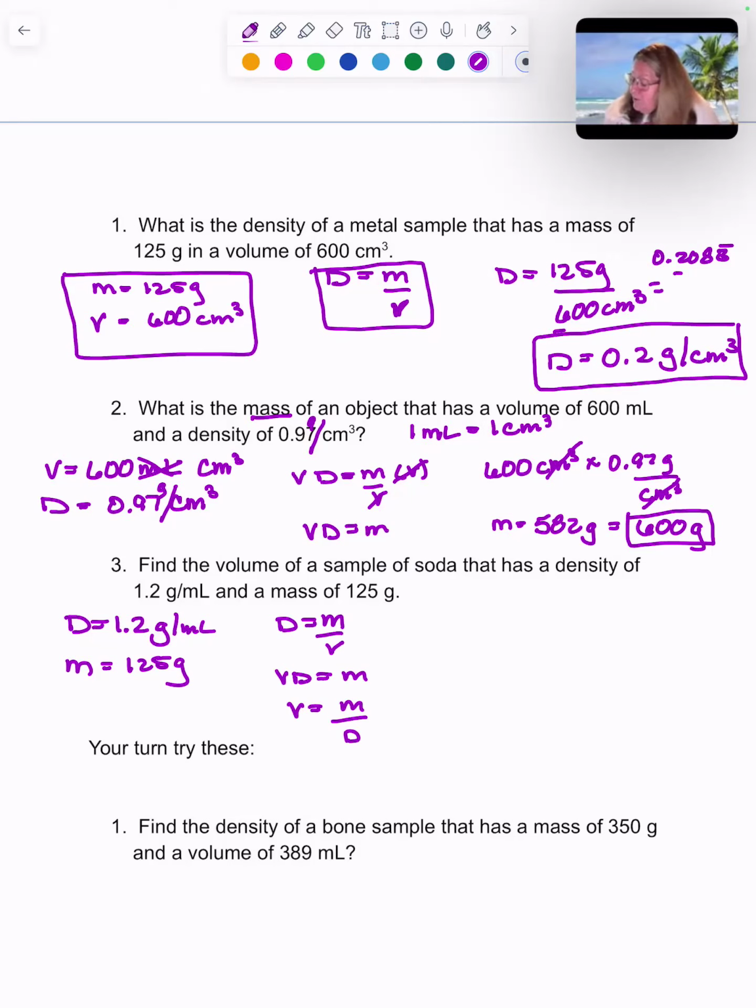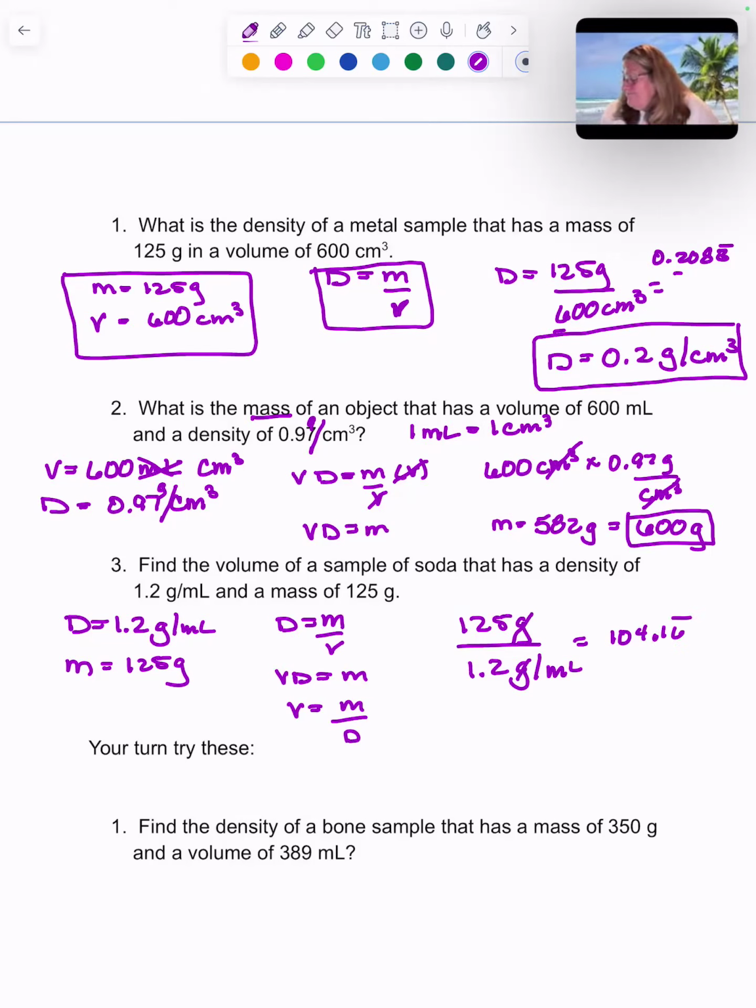So I take my mass, 125 grams, divide it by my density, 1.2 grams per milliliter. The grams are going to cancel. 125 divided by 1.2. Now this time I want two significant figures because 1.2 only has 2. So I came out to 104.16 repeating.